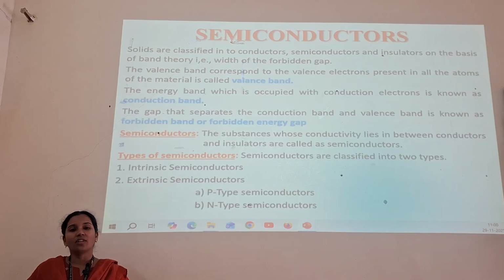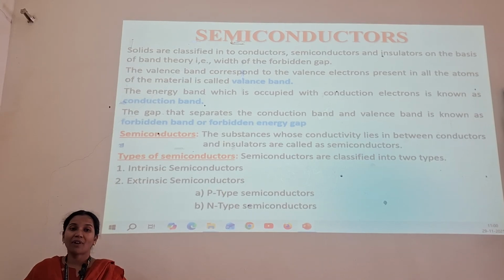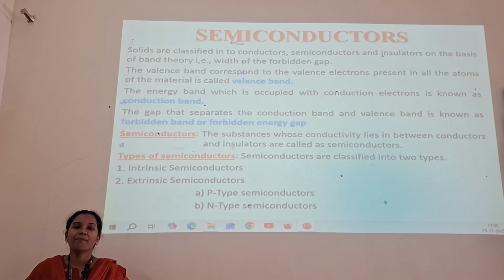As you can see here, solids are classified into conductors, semiconductors and insulators on the basis of band theory, that is, the width of the forbidden energy gap. What do you mean by valence band? The valence band corresponds to the valence electrons present in all the atoms of the material. The energy band which is occupied by conduction electrons is the conduction band. The distance between the conduction band and the valence band is the energy gap, or forbidden gap. So we are going to study semiconductors.